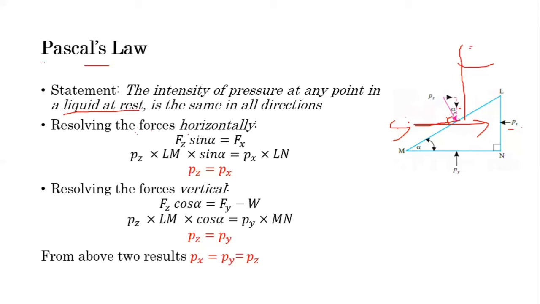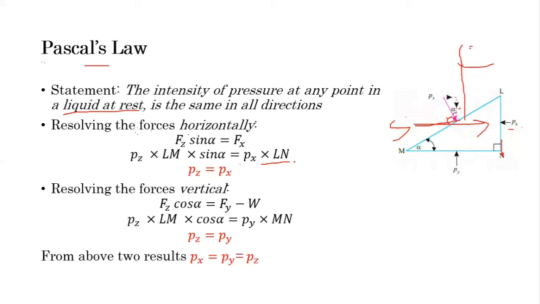So Pz into sine alpha into area. In the opposite direction, we have taken on the opposite side of the equal sign, it is Px into this area. Area is Ln multiplied by 1. So we get the relation Pz into Lm into sine alpha equal to Px into Ln.